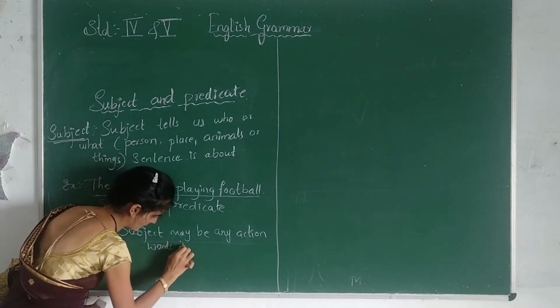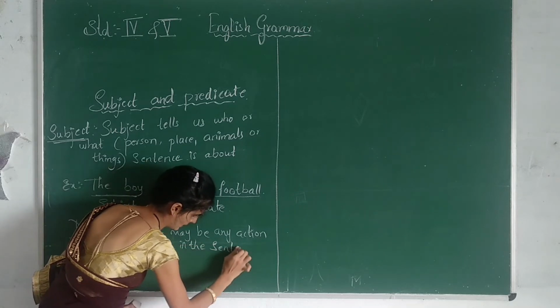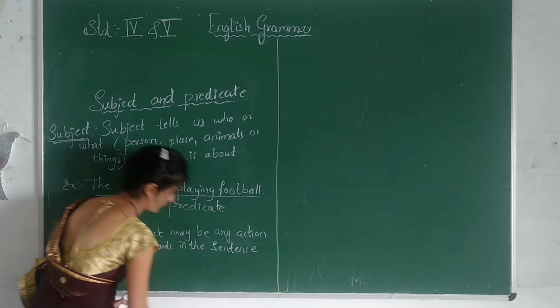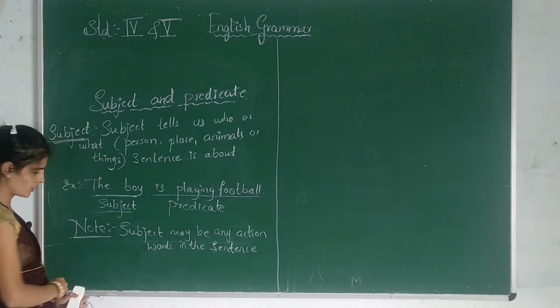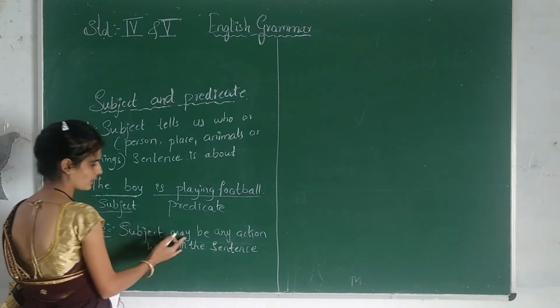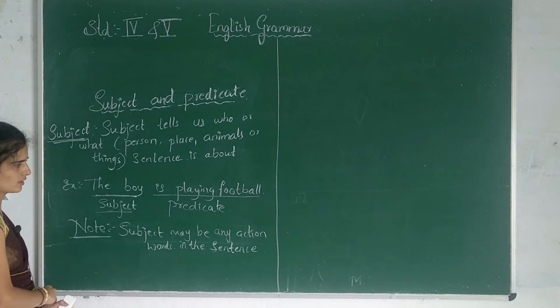Understood? What is the note? Subject may be any action words in the sentence.